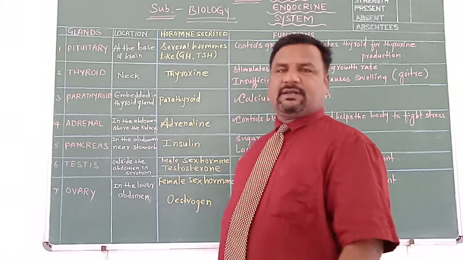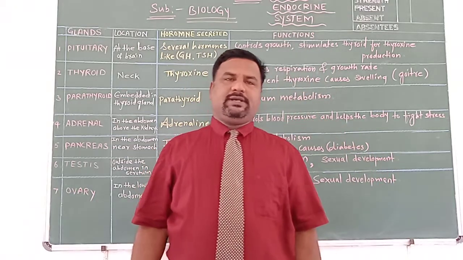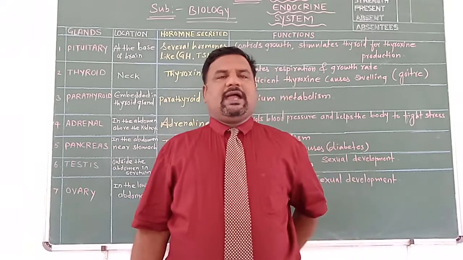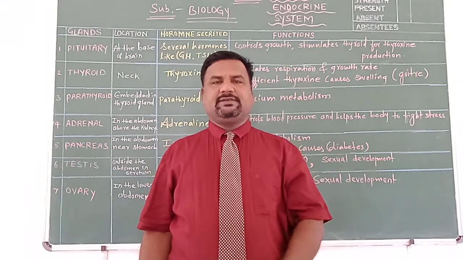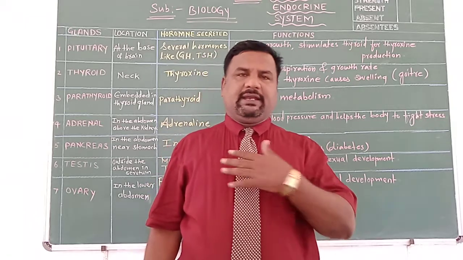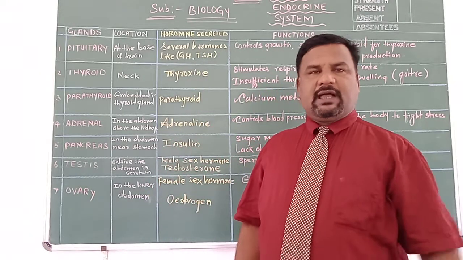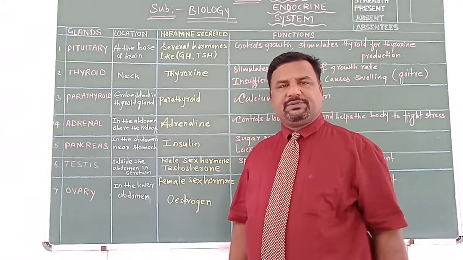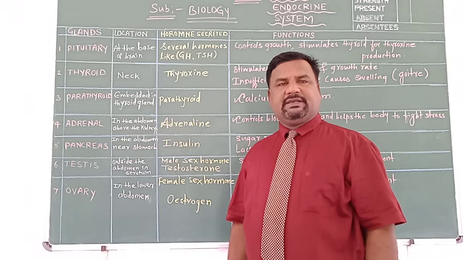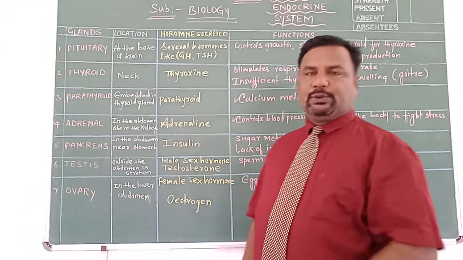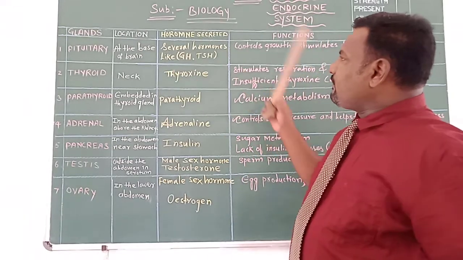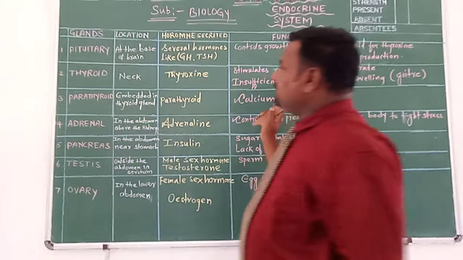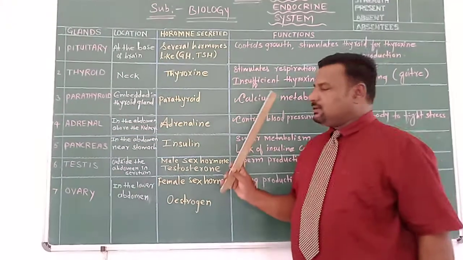Children, we have discussed the human circulatory system, the human nervous system, and even the human endocrine system. Today we are here to revise, taking a general outlook on the endocrine system, which we discussed in detail in the previous class. So let us have a look at this. There is a tabular column. In tabular form, I have listed it out here. Hope you are able to see it better.